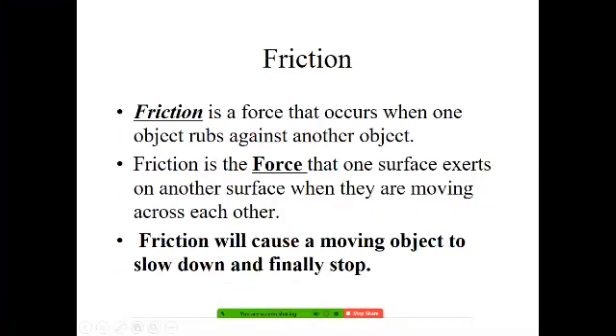Students, here the friction. Whenever I talk about friction, friction is a force that occurs when one object rubs against another. All of you rub your hands. So what is the effect that is coming? You are definitely going to feel something, no? After some time of rubbing your hands you will feel something. What is happening? Friction is a force that a surface exerts on another surface. Put your hand on your cheek.